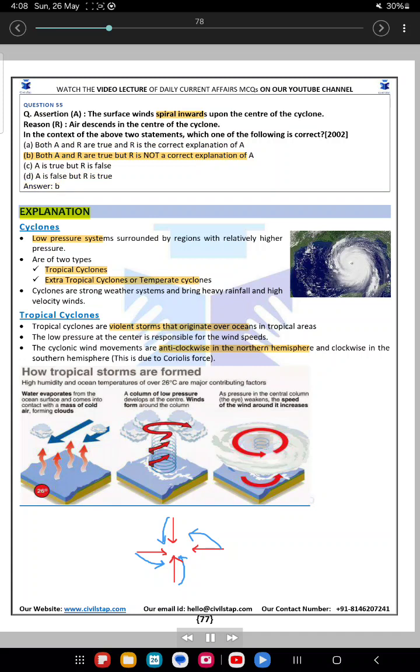Answer. B. Explanation. Cyclones. Low pressure systems surrounded by regions with relatively higher pressure are of two types. Tropical cyclones. Extratropical cyclones or temperate cyclones. Cyclones are strong weather systems and bring heavy rainfall and high velocity winds.